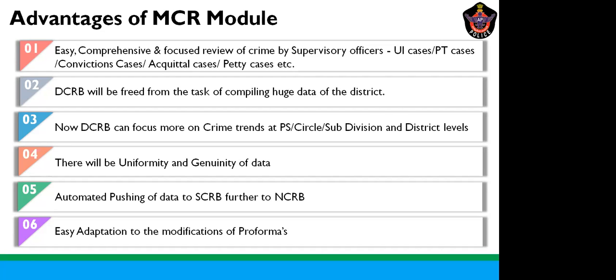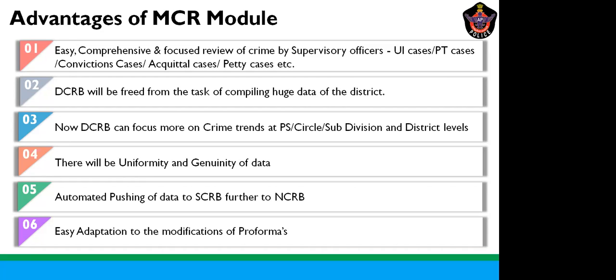And usually the proformas which we generate will be modified according to the requirements. Whenever a proforma is modified, the trickling down of that proforma to the station level and understanding and adapting to the modified proforma is a bit difficult, because the station writers, inspector writers, those people, have to understand what we are asking and modify the data accordingly.